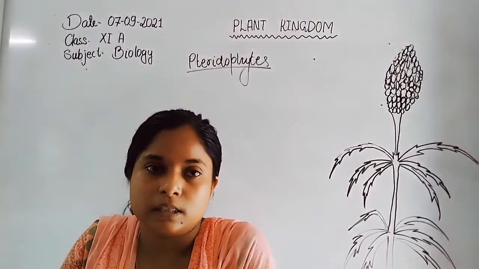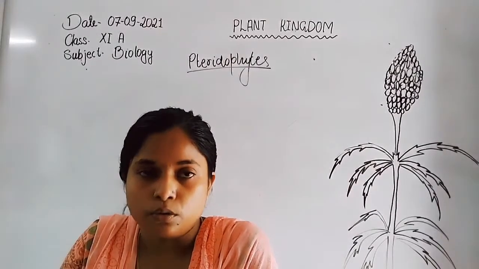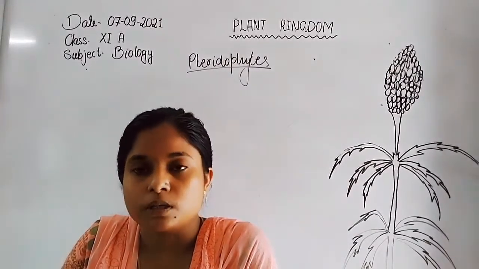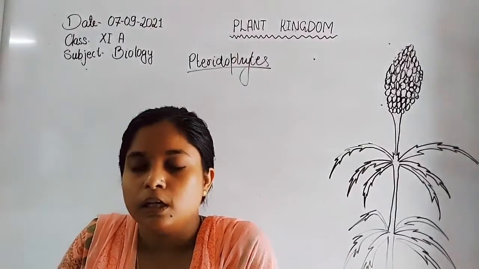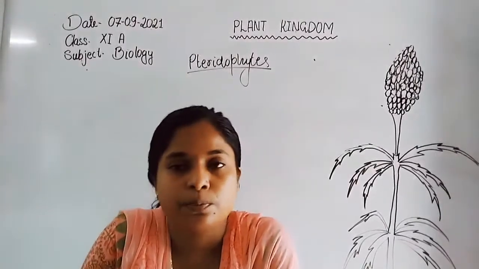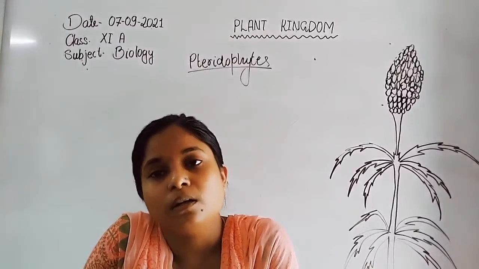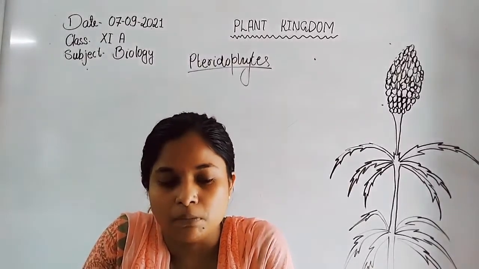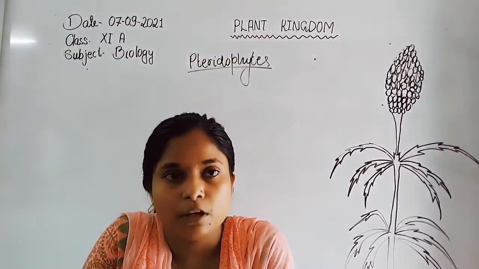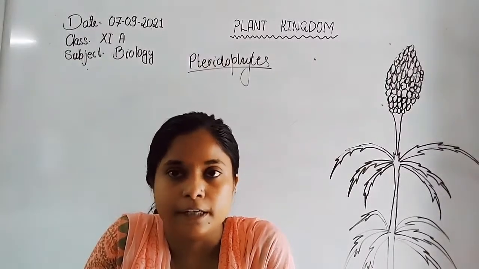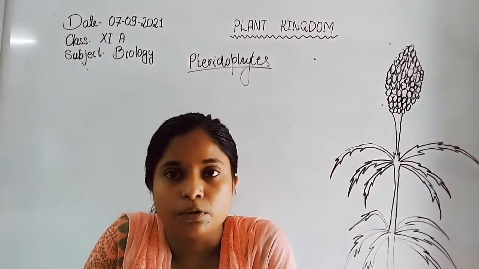Another characteristic is in mosses, which show the protonema. Spores develop into the primary protonema, then into the secondary protonema, and from the secondary protonema the rhizoids develop, and the plant body also develops from the secondary protonema.